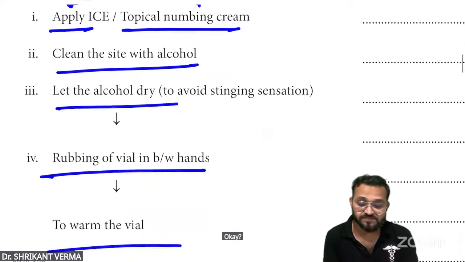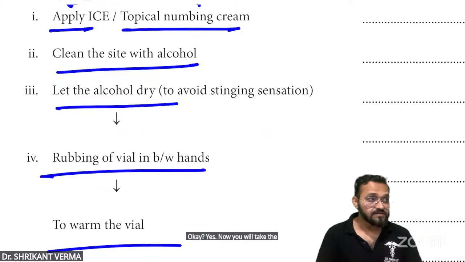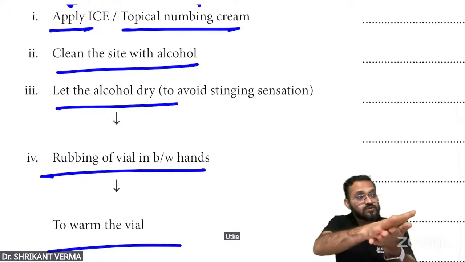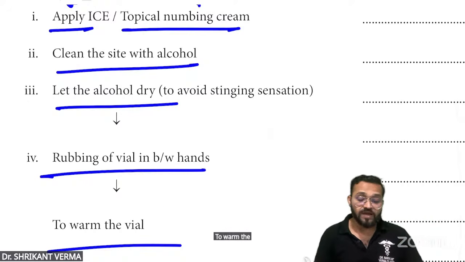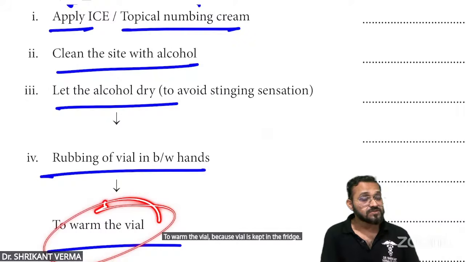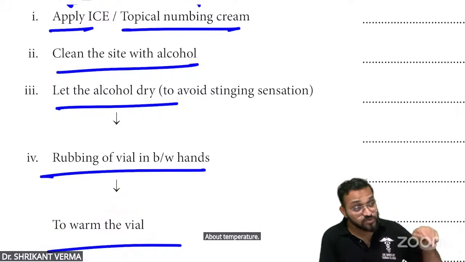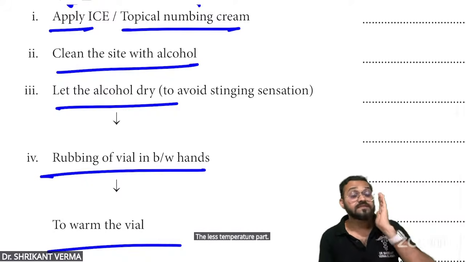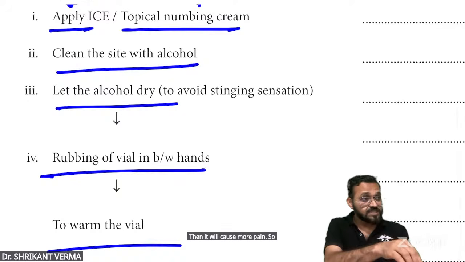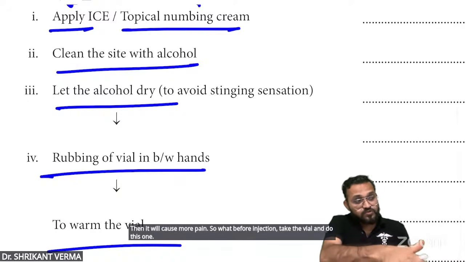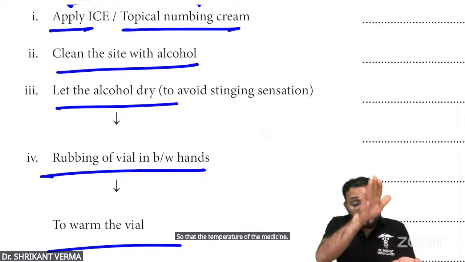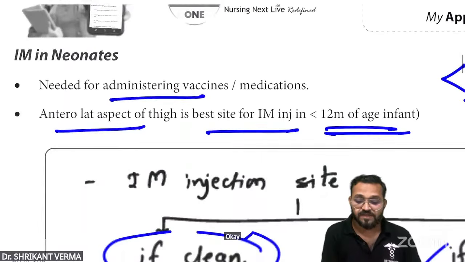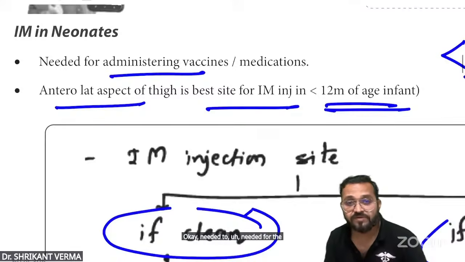Okay. Now you will take the vial and rub it between your hands. Why? To warm the vial, because the vial is kept in the fridge and its temperature is low. If you use a cold medication, it will cause more pain. So before injection, take the vial and do this, so that the temperature of the medicine will equal 37 degrees Celsius. Needed for administering vaccine or medication.